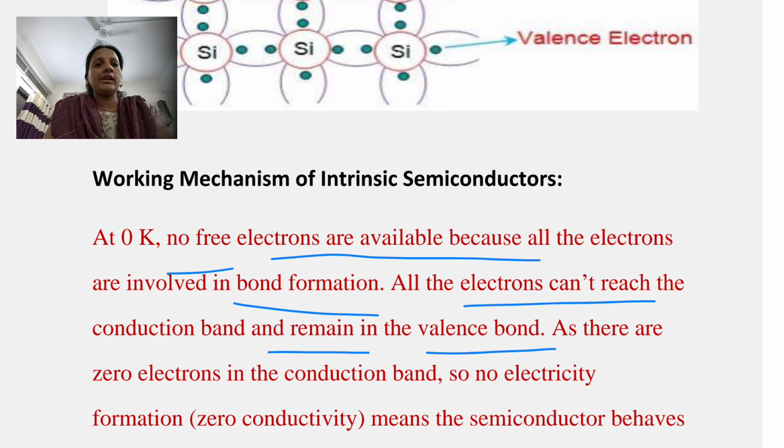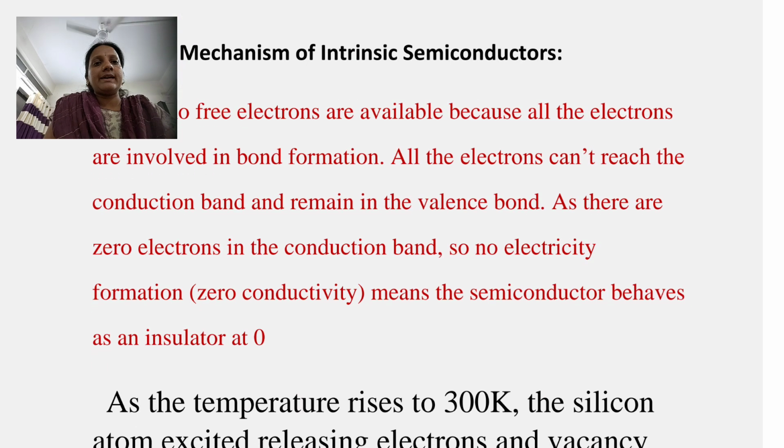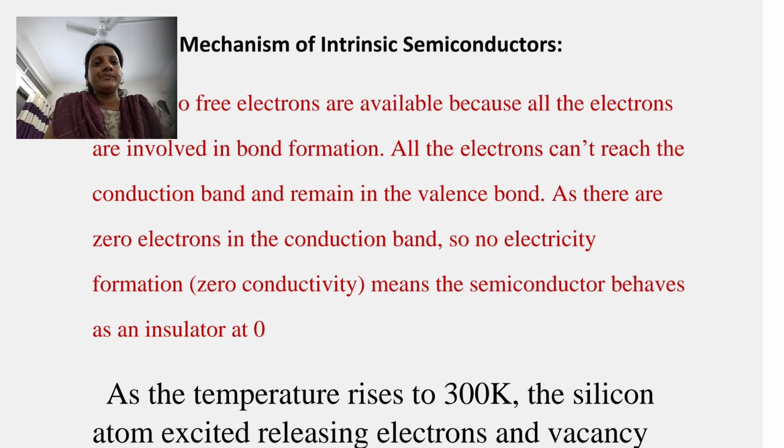As there are 0 electrons in the conduction band, there is no electricity conduction, means the semiconductor behaves as an insulator.